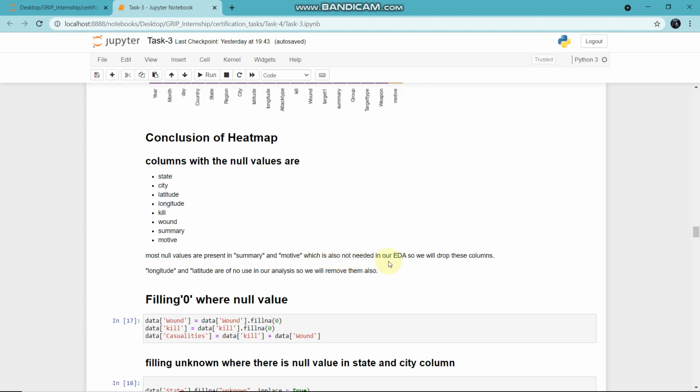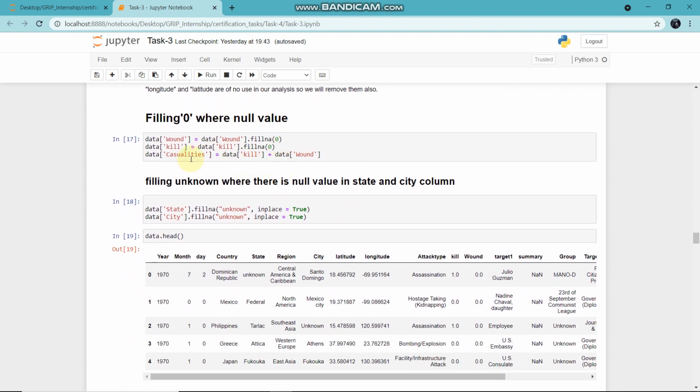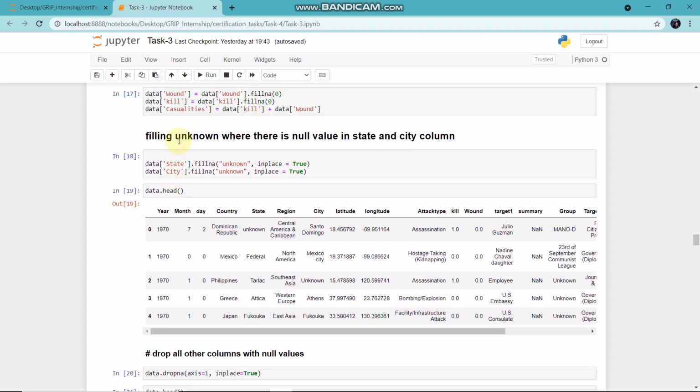Which are also not needed in our EDA. So we will drop these columns. Longitude and latitude are of no use in our analysis, so we'll remove them also. Filling 0 where there are null values: data['wound'] equals data['wound'].fillna(0). Same for kill, and for casualties we add those upper columns, wound and kill. And now filling 'unknown' where there is a null value in the state and city columns.